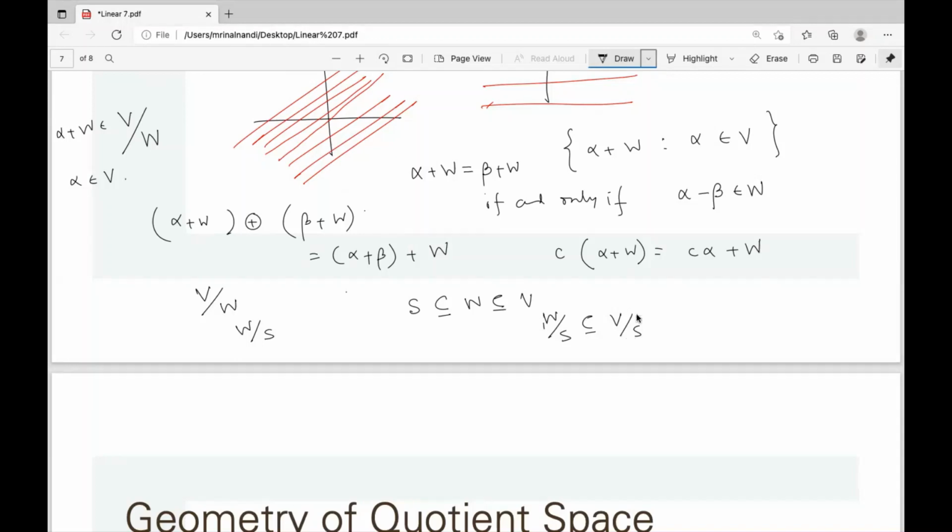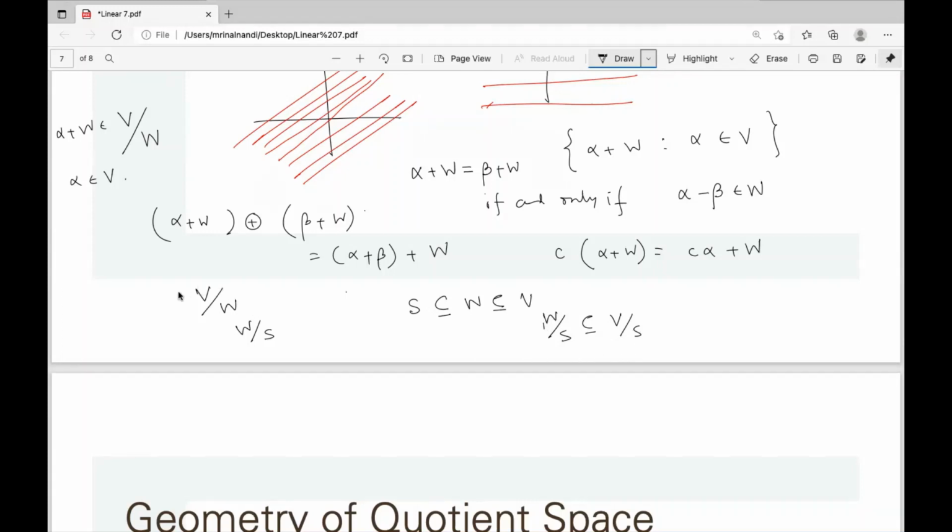S is a subspace of W, W is a subspace of V, so S is a subspace of V also. So W quotient S is a subspace of V quotient S.